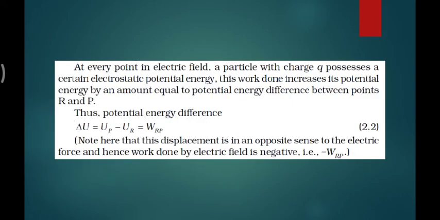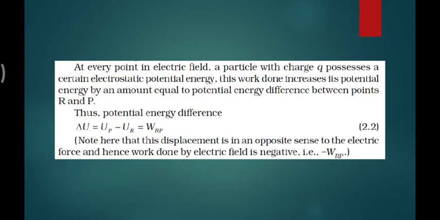At every point in the electric field, because there are charges, a particle with charge Q possesses a certain electrostatic potential energy. It has an original potential energy. If you are doing work on the test charge, which is small q, the potential energy increases by the amount of potential energy difference between the two points R and P. Actual potential energy is equal to mgh, which means as distance varies, potential energy varies.